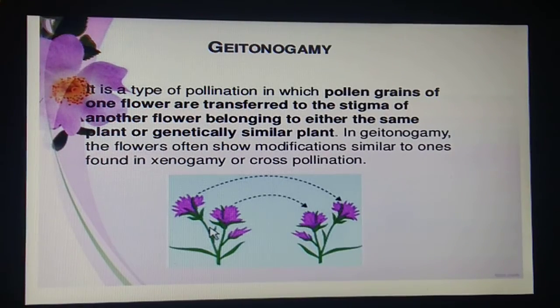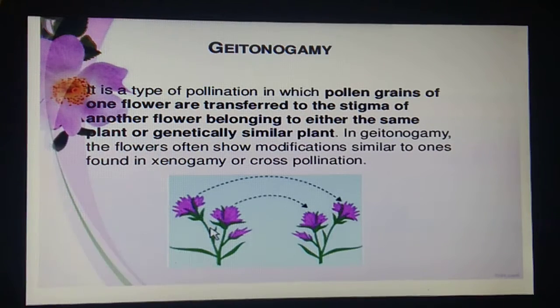What is geitonogamy? Transfer of pollen grains from the anther to the stigma of another flower of the same plant. Remember this: the plant will be the same. The only difference here is that it is landing onto another flower. It is not taking place within the flower because it is not bisexual. So geitonogamy refers to transfer of pollen grains from the anther to the stigma of another flower of the same plant. I hope this is clear, students.